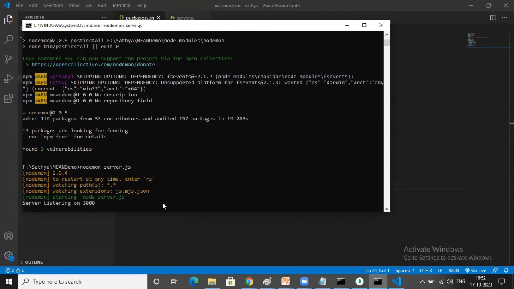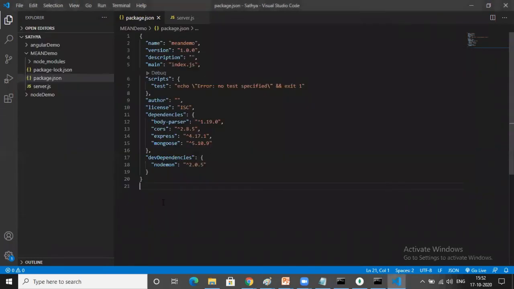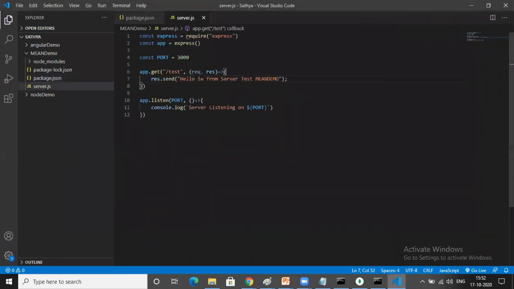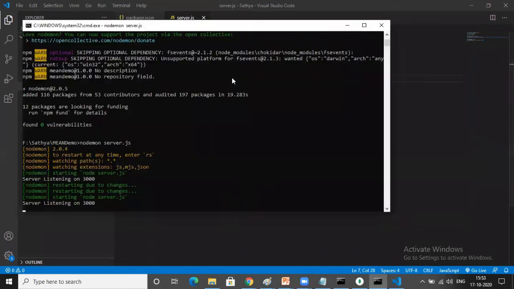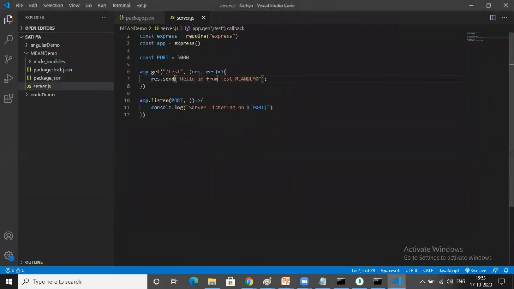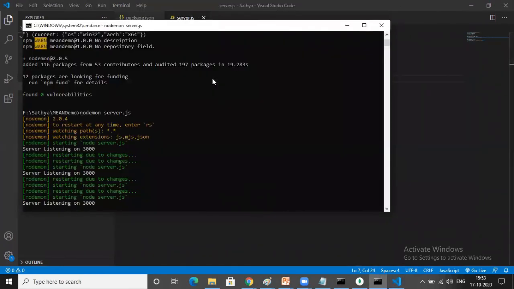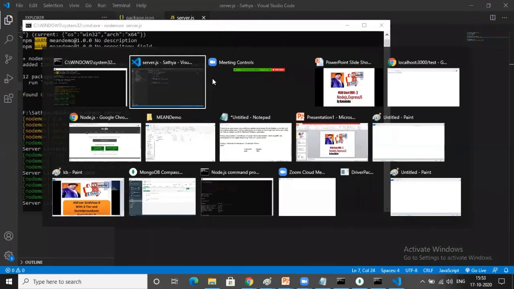If you do any modification, say you change the message, I will try to change the message in my server.js file. Hello, I am Kannababu. Is it clear? And then testing. Hello, I am Kannababu. Test this application. Here you see automatically the modifications are changing. Server listening. Is it clear? If you want to test in your browser also, you can check that. I hope you understood. Yes or no?